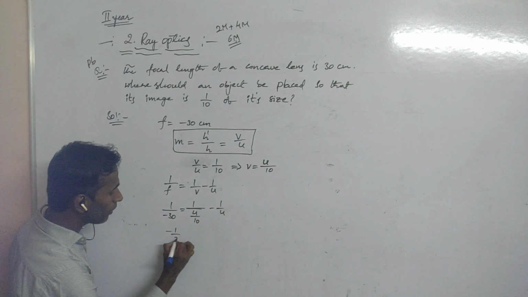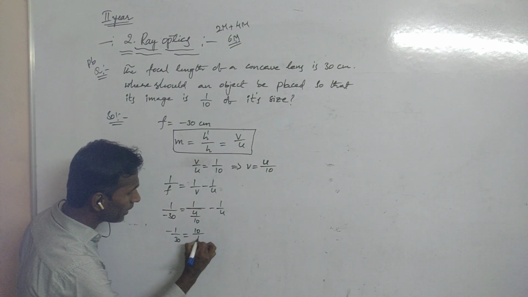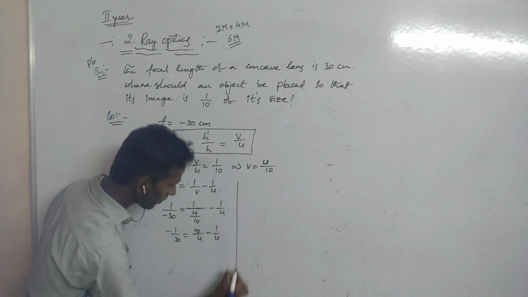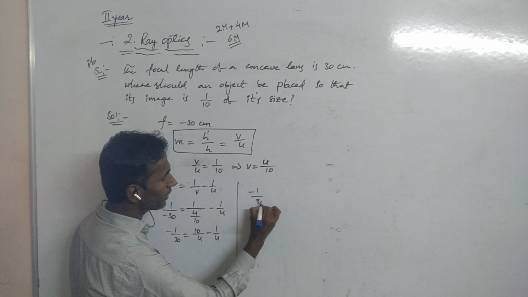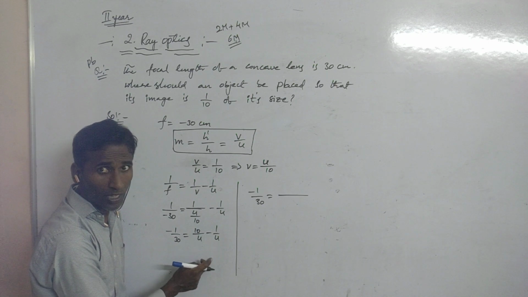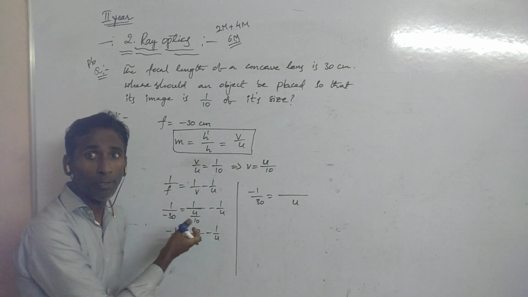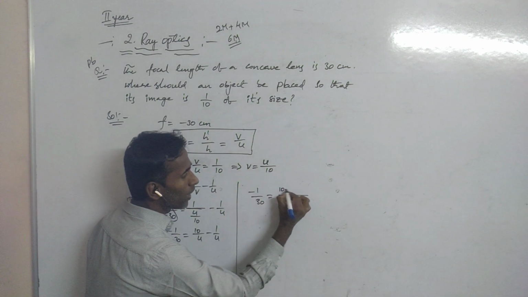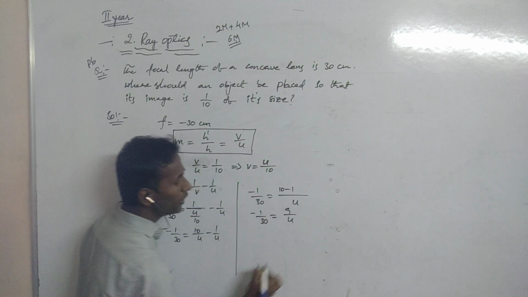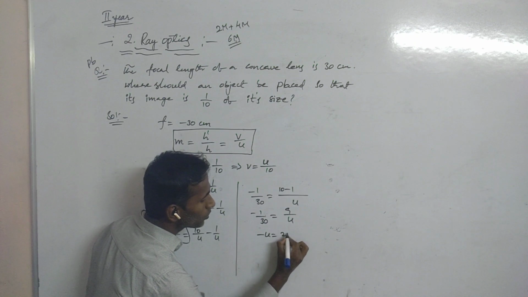Then again we have to simplify. See here, minus 1 by 30 is equal to 10 by u minus 1 by u. Like a fraction, when both denominators are equal, you can write only one denominator, that is u. Now we have to add or subtract, depending on the situation. 10 minus 1, so minus 1 by 30 is equal to 10 minus 1, which is nothing but 9 by u.